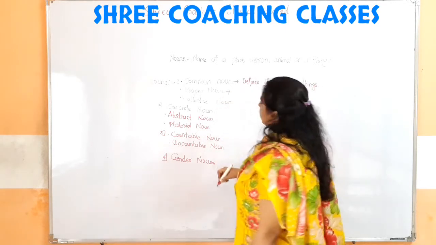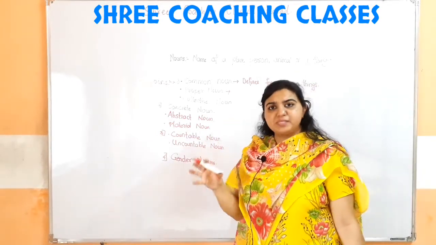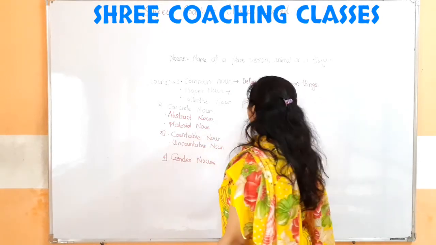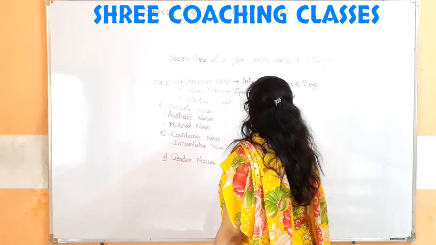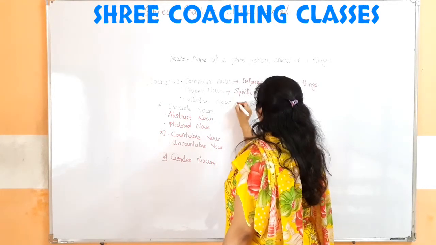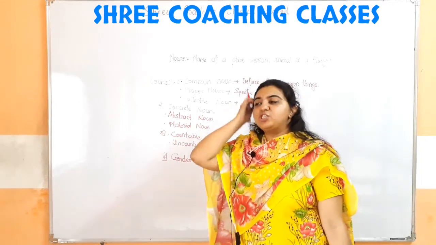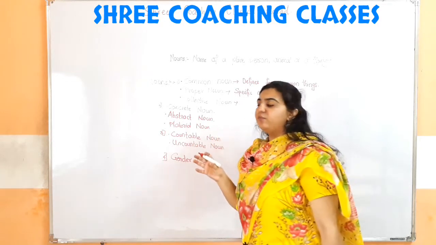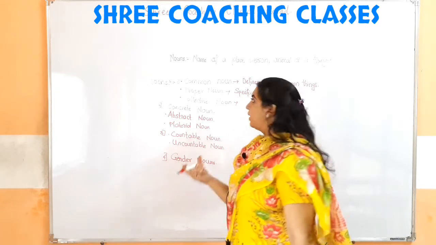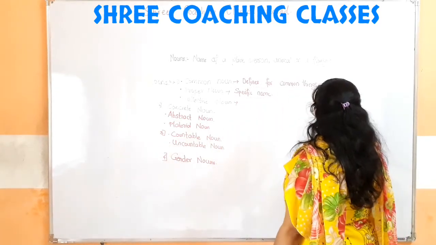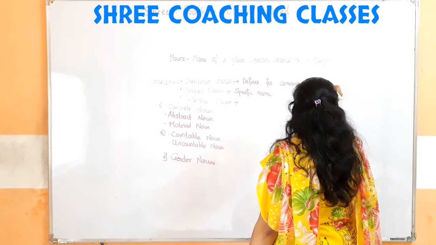The proper noun defines a particular or specific name of a place, person, animal or thing. Collective nouns are the nouns which define a special noun. We have studied the example of a bouquet. Here we will see a common noun, that is book.